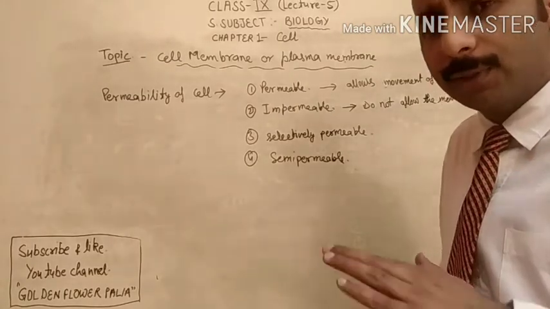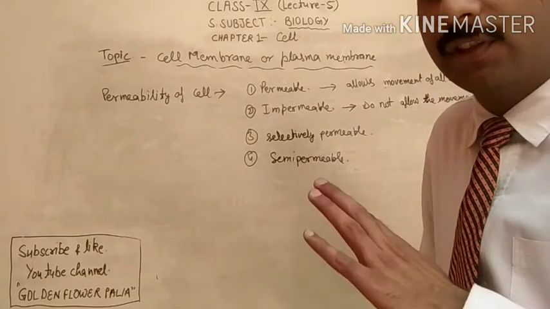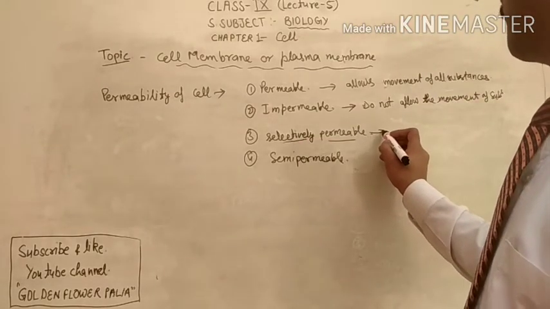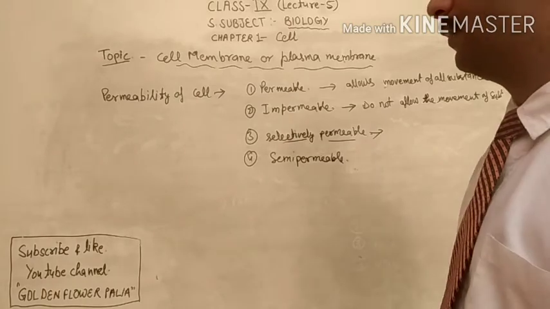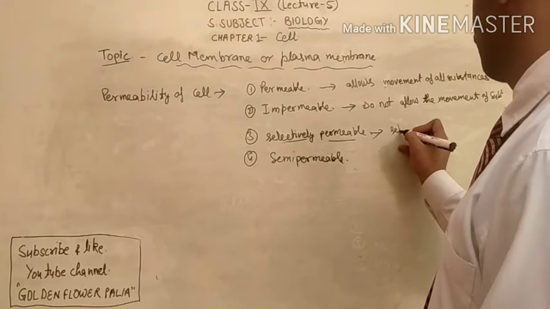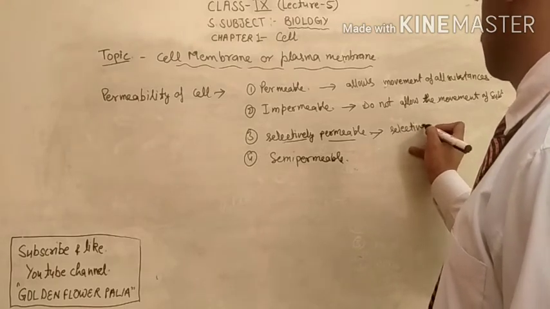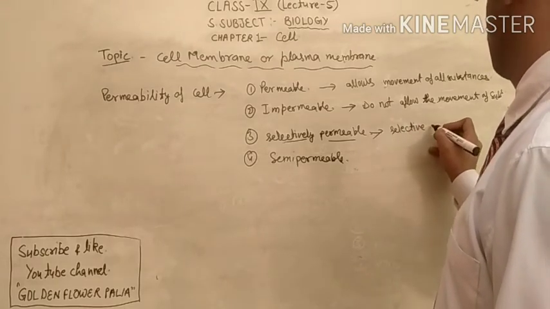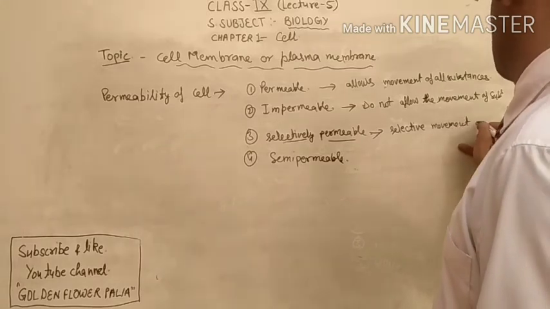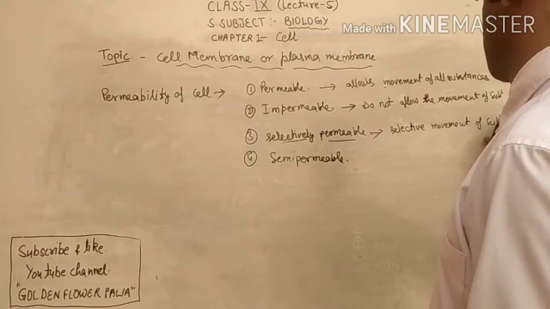That is called impermeable. Completely impermeable. It will not allow any substance. Selectively permeable means it will allow the movement of selective substances.